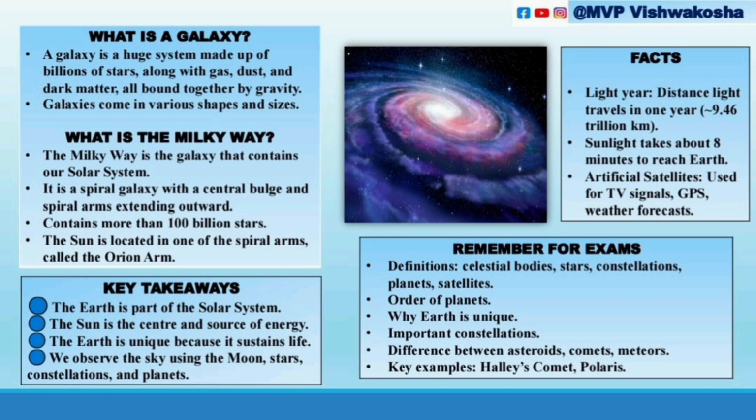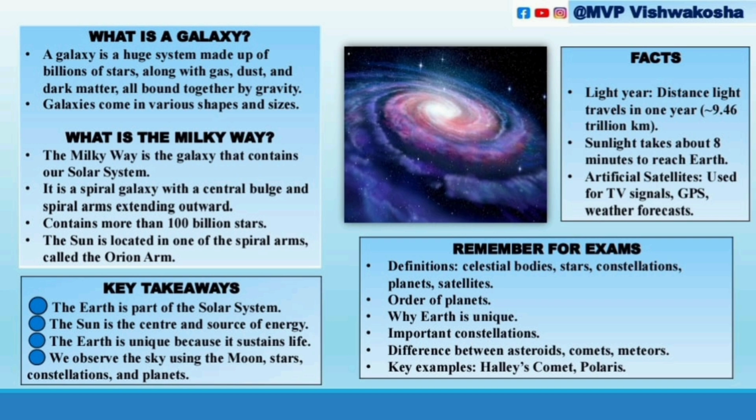The Milky Way is the galaxy that contains our solar system. It is a spiral galaxy with a central bulge and spiral arms extending outward. You can see it in the image. It contains more than 100 billion stars. The Sun is located in one of the spiral arms, called the Orion arm. The name Milky Way comes from its appearance like a milky band of light stretching across the night sky, caused by a dense cluster of stars.